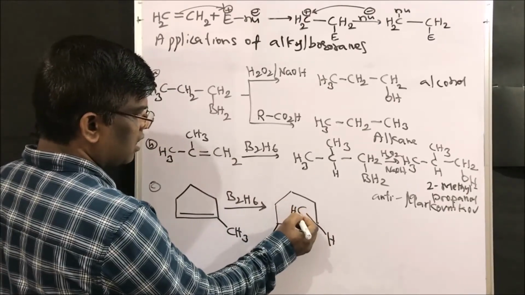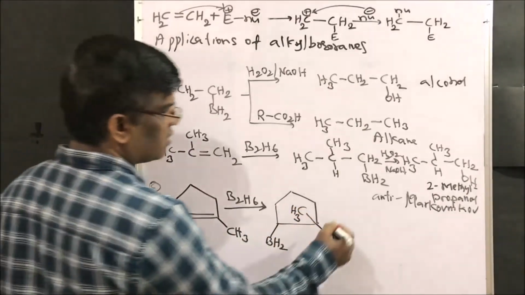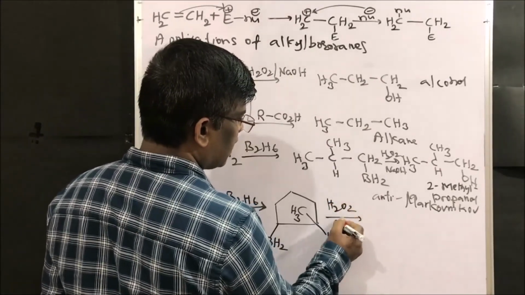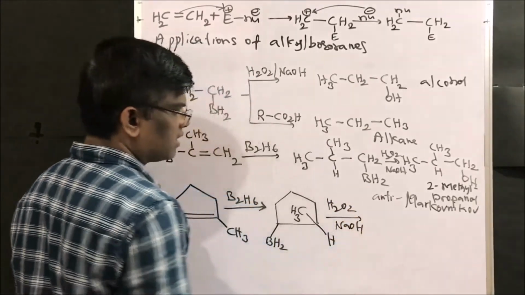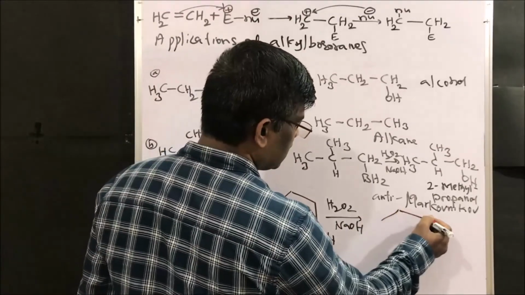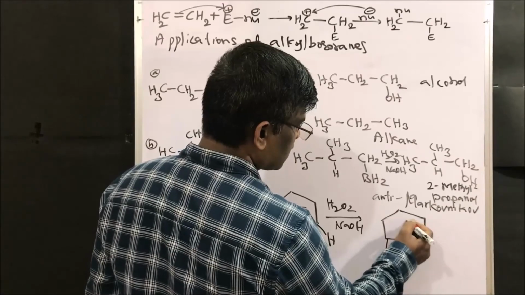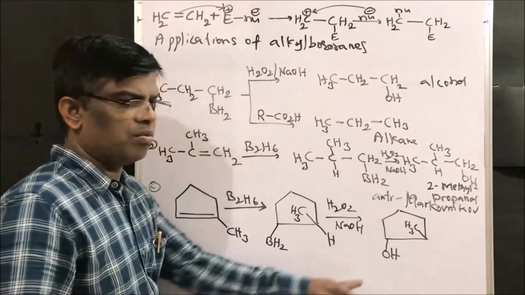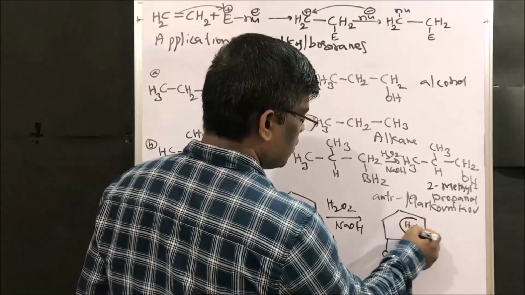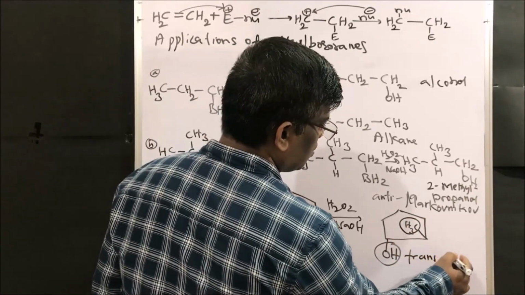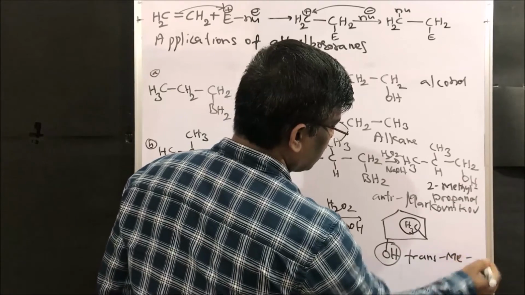When we do the reaction with hydrogen peroxide and NaOH, I get this alcohol, and this alcohol is trans to the methyl group.